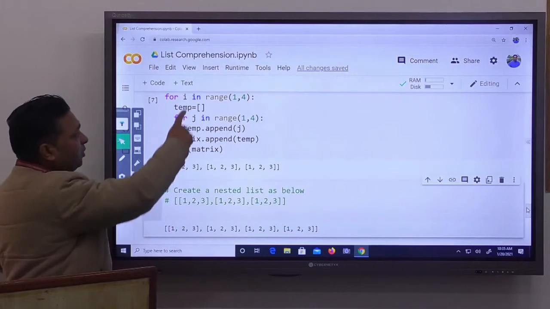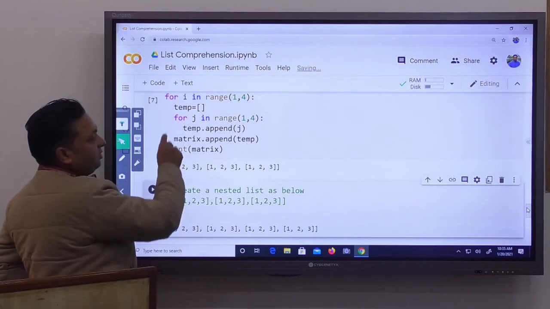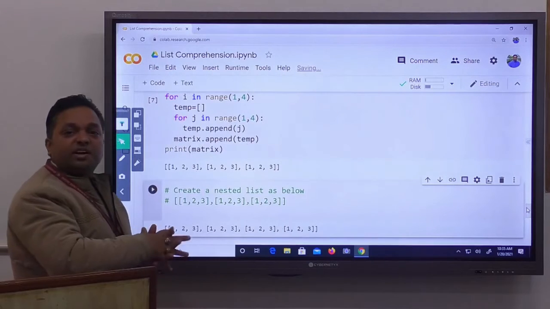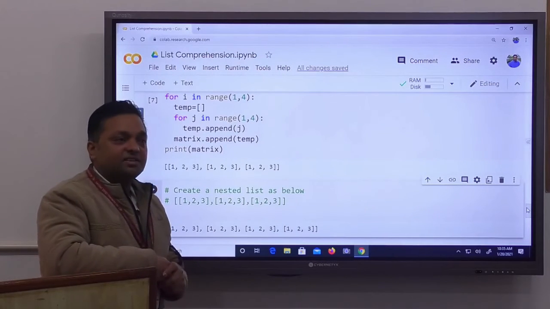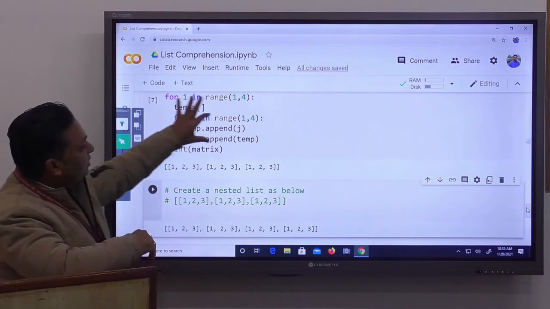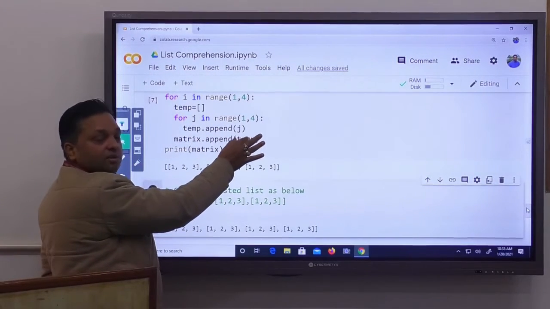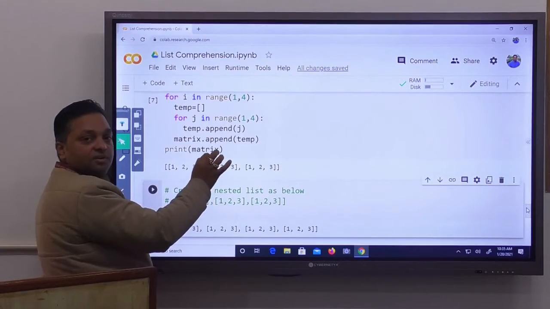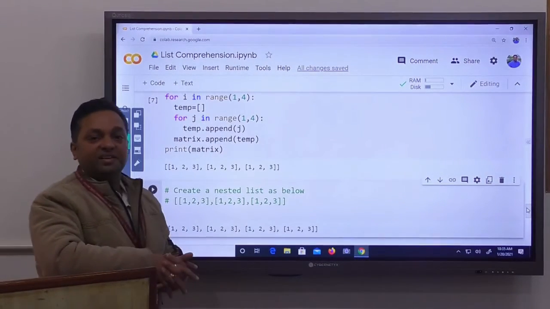As you can see here, we put the loop 2 times. This inner loop is used to create the inner list. So when we apply list comprehension, first we write the logic for the inner loop. What do we want? We want this number j, and we create a list using the loop for j.